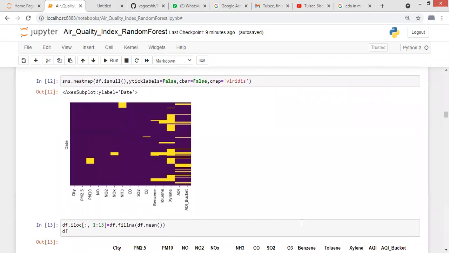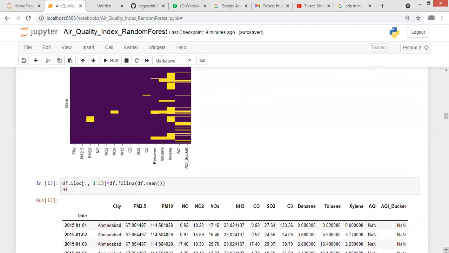Now we can see clearly that most of the missing values were filled, but some missing values are still present because for some cities the values were not present at all.